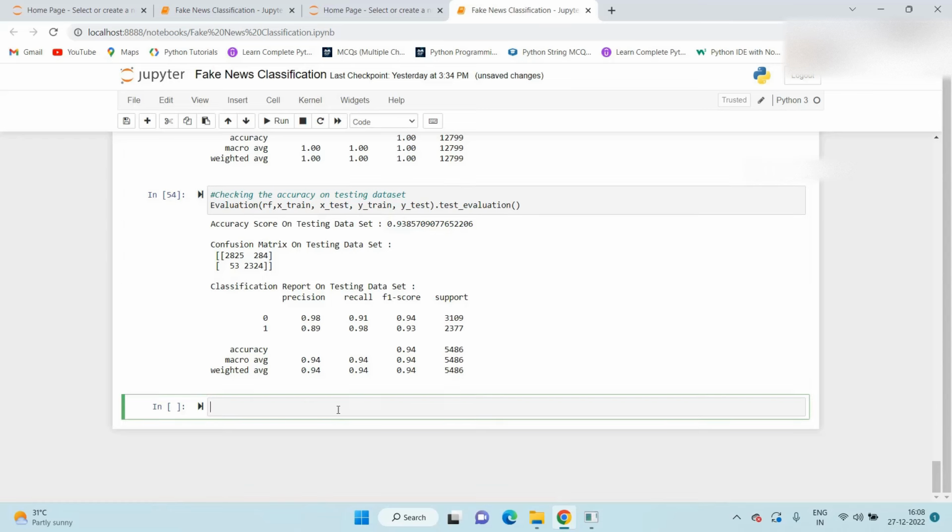Okay, now one more thing: we create one pipeline. When we receive any new data from the users or from the client, how will our model work? So we create one prediction pipeline here. I just mention here, prediction.